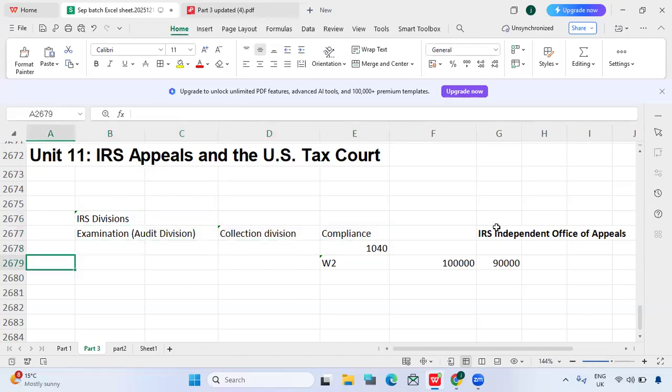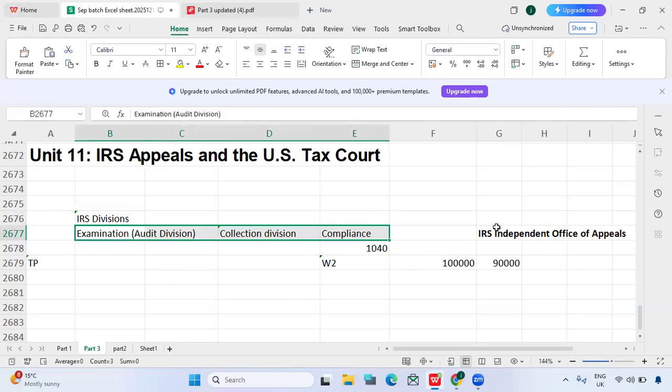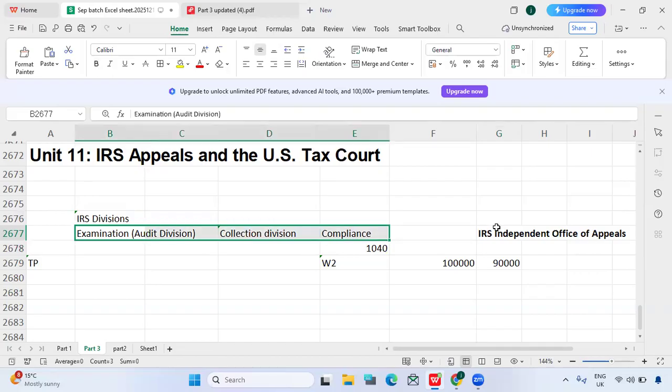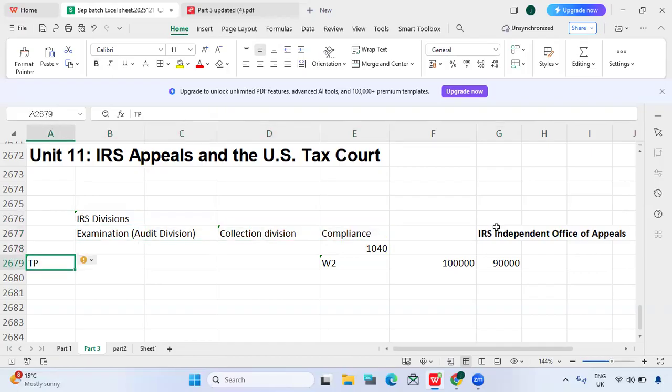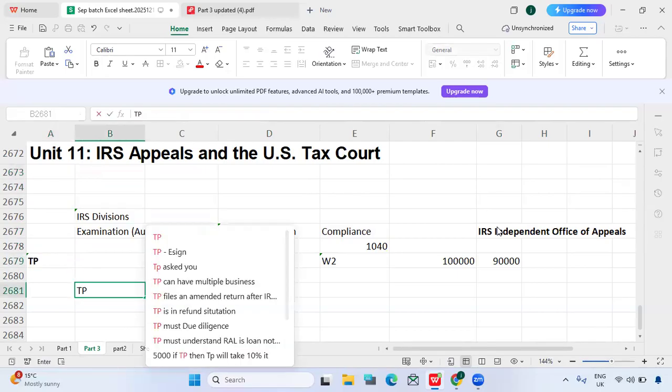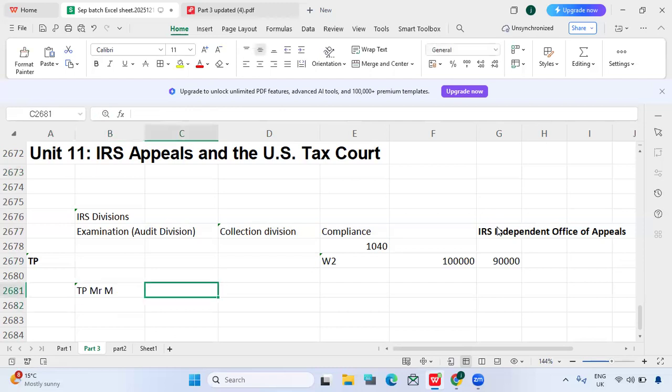If a taxpayer has an issue with any of these departments, then he can go to this separate independent office, which is also under the IRS but independent from examination, collection, and compliance. Let's say we have a taxpayer, Mr. TP, who has some issue with the examination division.